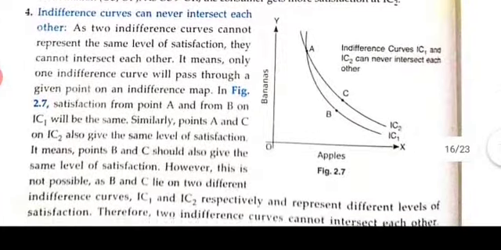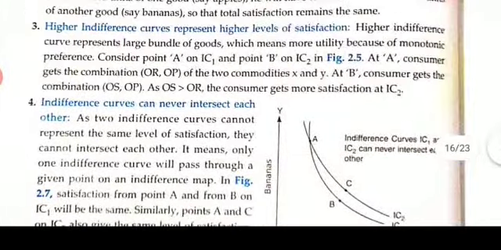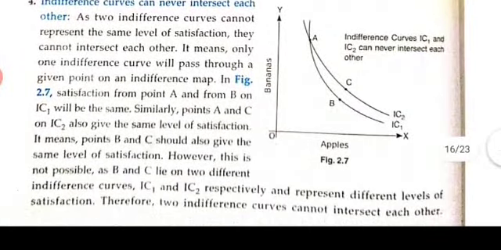And the fourth property of indifference curve is that indifference curves can never intersect each other. They will only pass through one another. Two indifference curves cannot represent the same level of satisfaction, because higher indifference curve means higher satisfaction. Because of that, they cannot intersect each other. It only means that one indifference curve will pass through a given point on the indifference map.